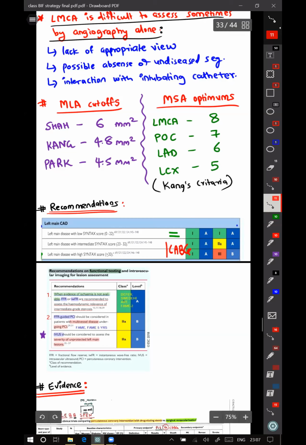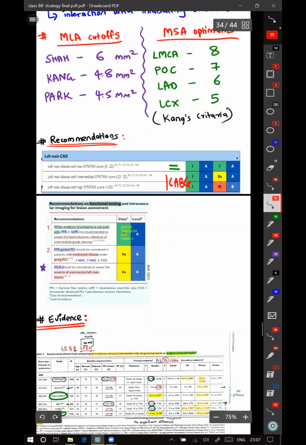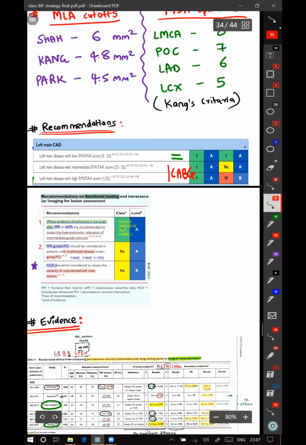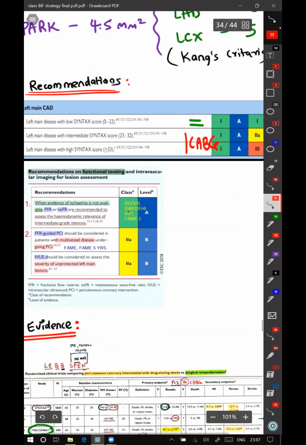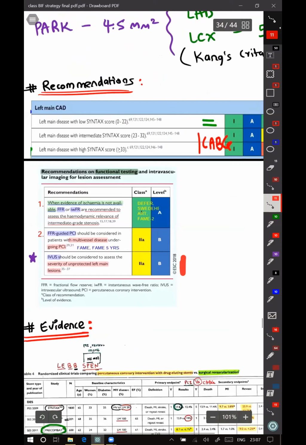Coming to recommendations, for left main disease with low syntax score, PCI and CABG both get class 1 recommendations. When it is intermediate syntax score 23 to 32, CABG is class 1 and PCI becomes class 2A. When the LMC disease is associated with a high syntax score of more than 33, then CABG is class 1 and PCI becomes class 3. For use of IVUS, as I mentioned, it is class 2A recommendation according to ESC 2018 revascularization guidelines while doing unprotected left main lesions.